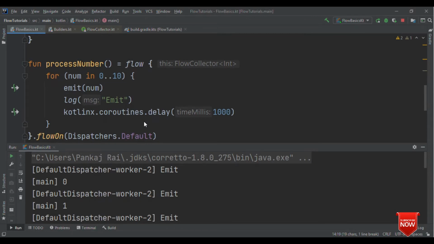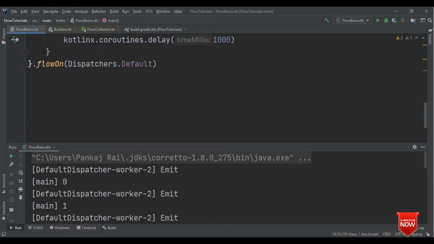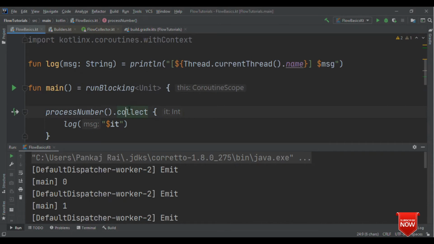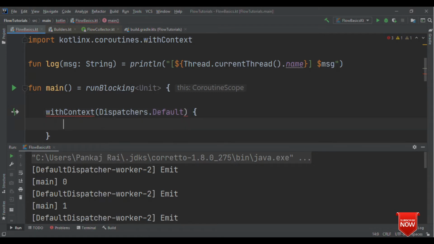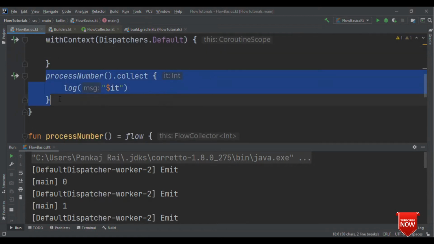So this is really an easy way for context switch, where just by calling this flowOn operator, you switch the context. Your collect remains as it is. How about if you want to put collect also to background thread? Then here it's very straightforward. You can certainly have Dispatchers.IO here, or Default, whatever you want to have. There is no such issue here.